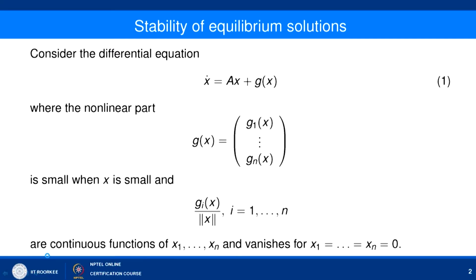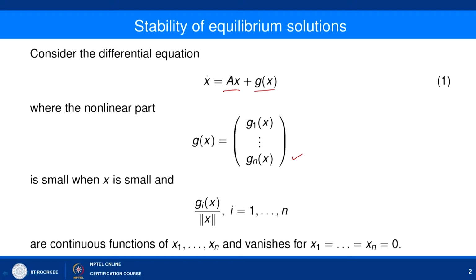Following system of differential equations, that is x dash equal to Ax plus G(x), where x is an n cross 1 vector, A is an n cross n matrix and G is an n cross 1 matrix function. It is given as G(x) equal to G1(x) to Gn(x), and here we are assuming that the nonlinearity given by the function G(x) is small compared to the linear part, that is Ax.